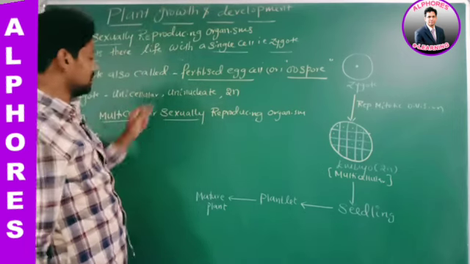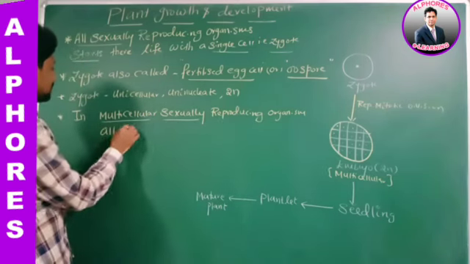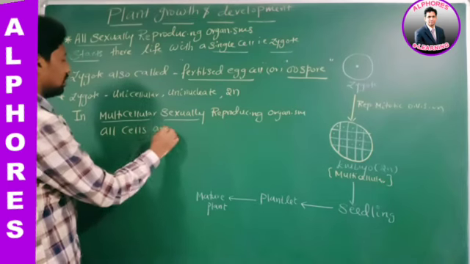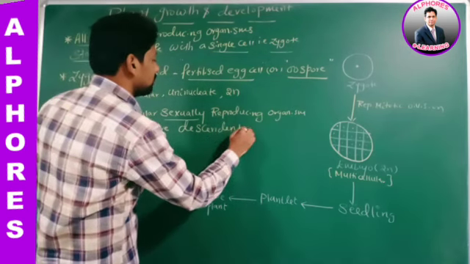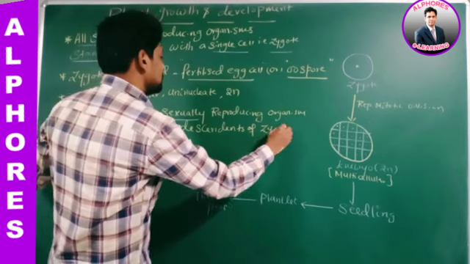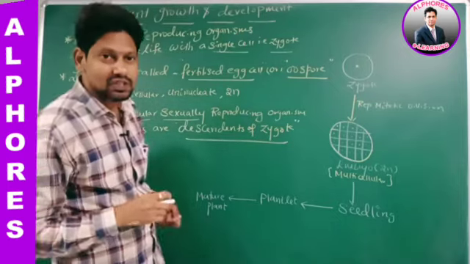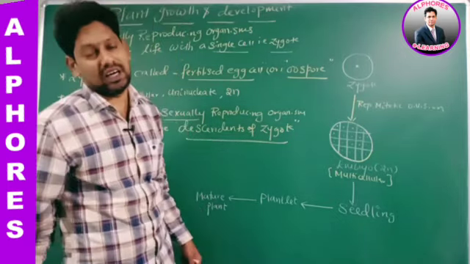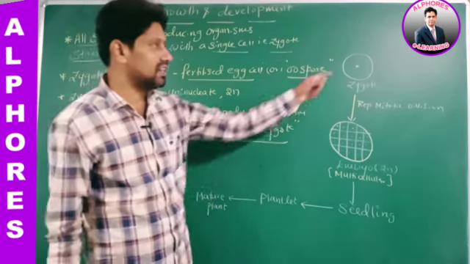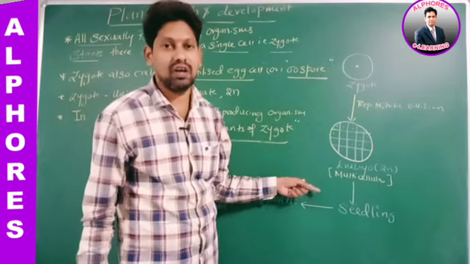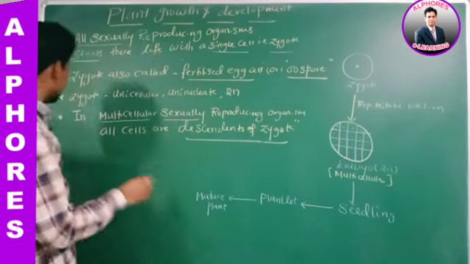Is this statement okay? Therefore, in multicellular sexually reproducing organisms, all cells are descendants of the zygote. Is this statement okay? Therefore, in which organisms? In multicellular sexually reproducing organisms, all cells are descendants of the zygote. They came after the zygote. Is it okay? Right?